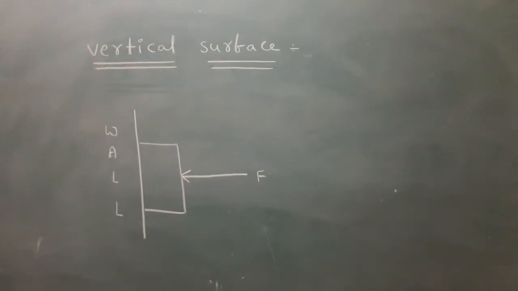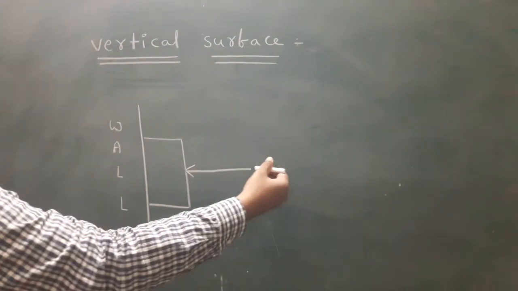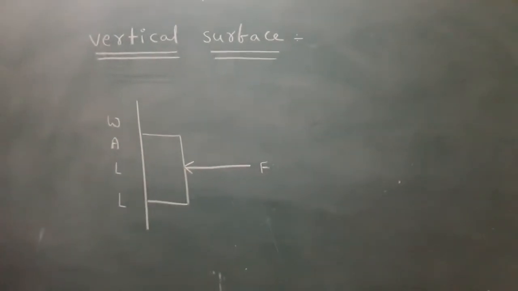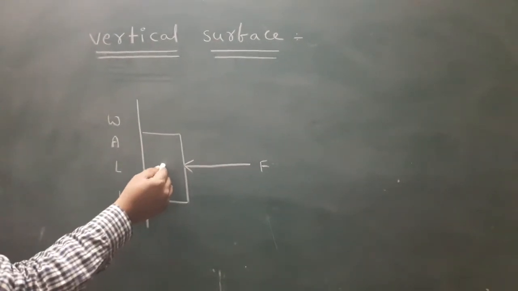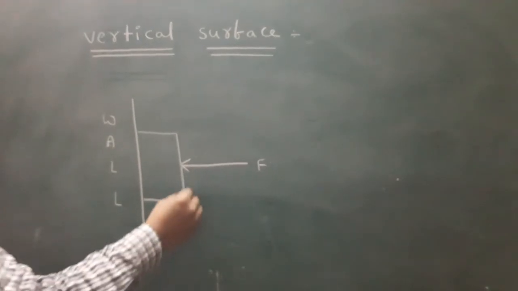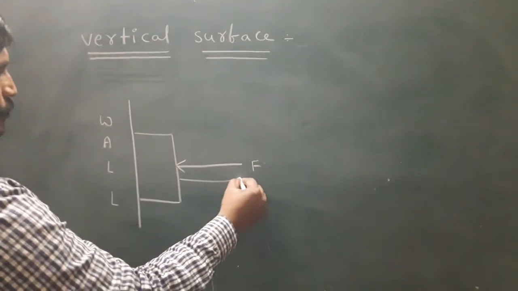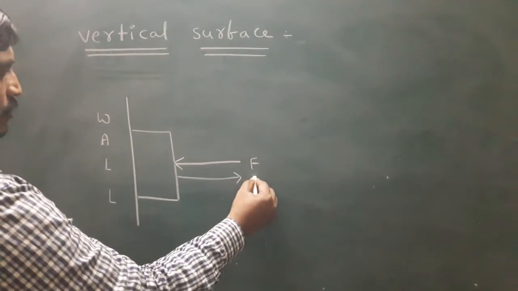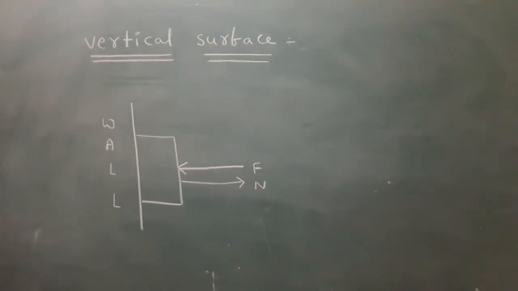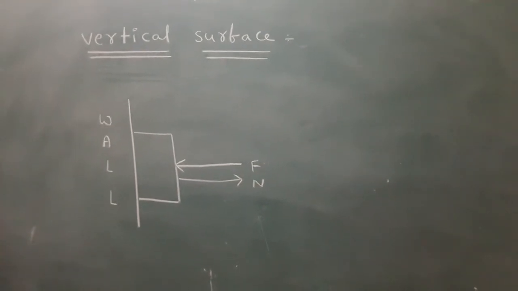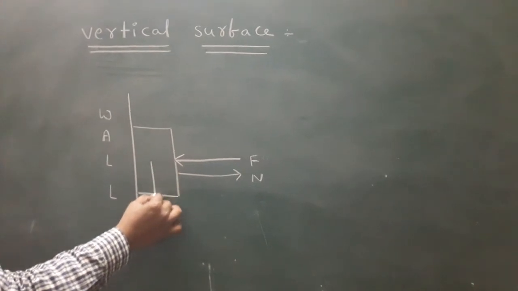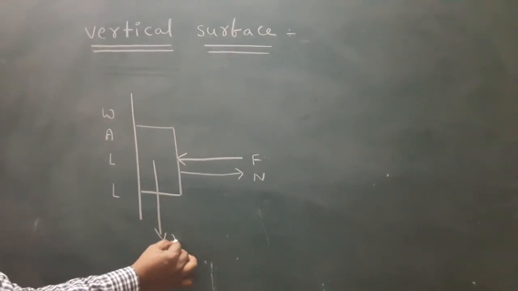Once again I repeat the question. The block is pressed against a wall. The block exerts an action, and the wall exerts an opposite reaction. This is the normal reaction. Here, weight always acts vertically downwards.